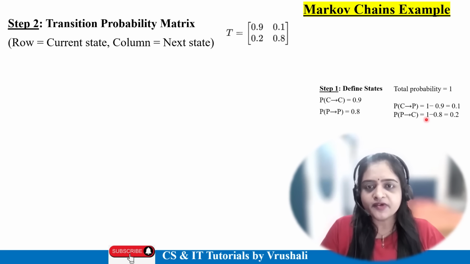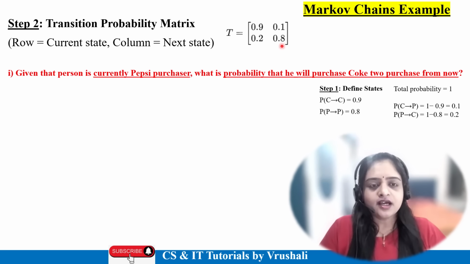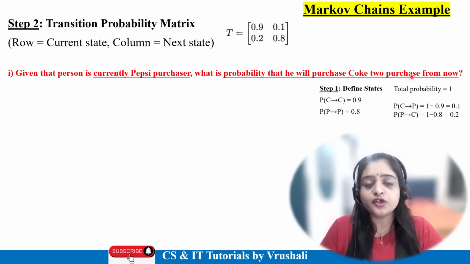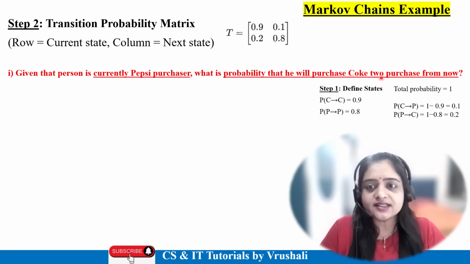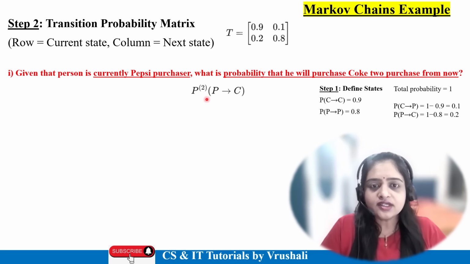So as per your step 1, you have to generate the transition probability matrix. As per your problem statement, a particular person is currently a Pepsi purchaser, and we need the probability that he will purchase Coke two purchases from now. When this kind of data is mentioned, write down this formula. Two purchases means P square, that is probability of square. Currently Pepsi is the first P, and after two purchases Coke means P to C.